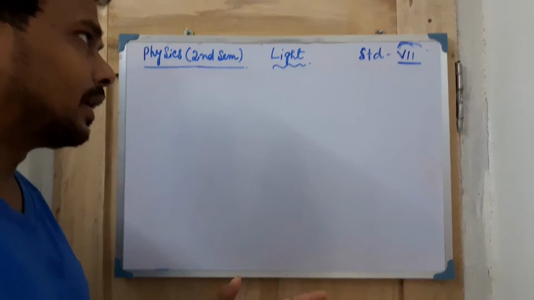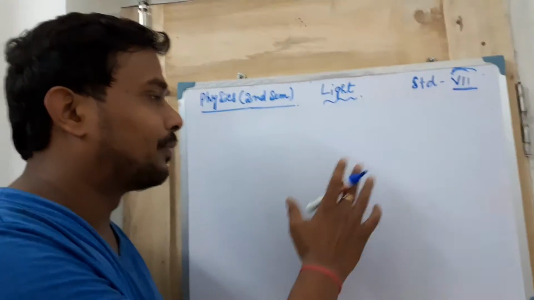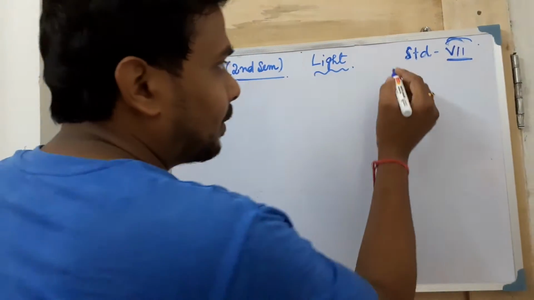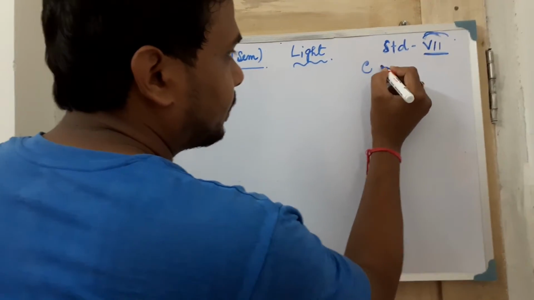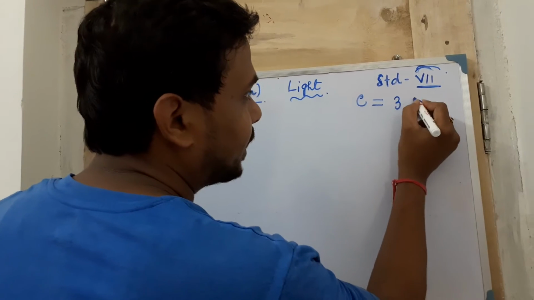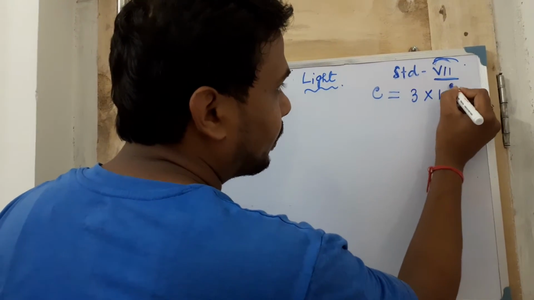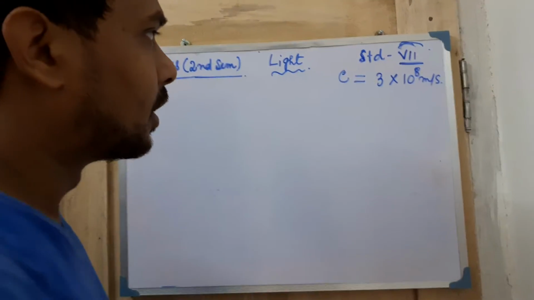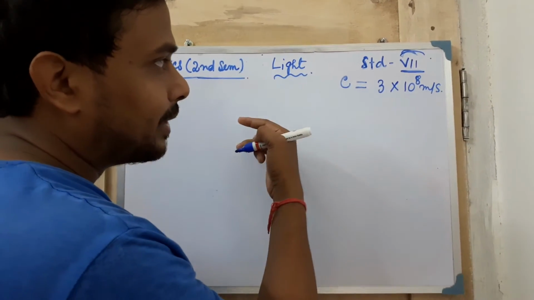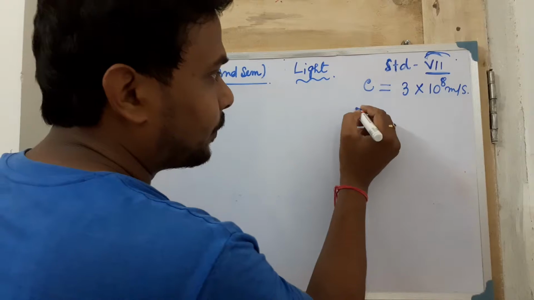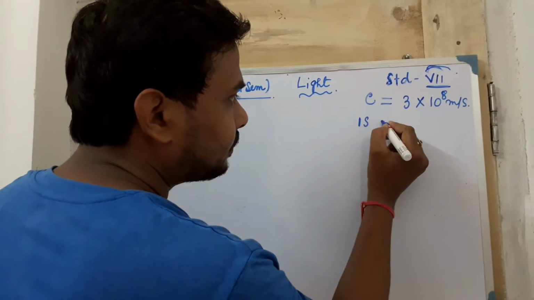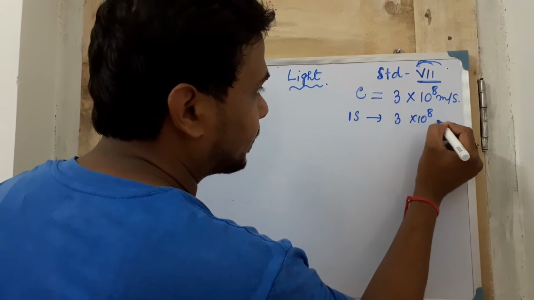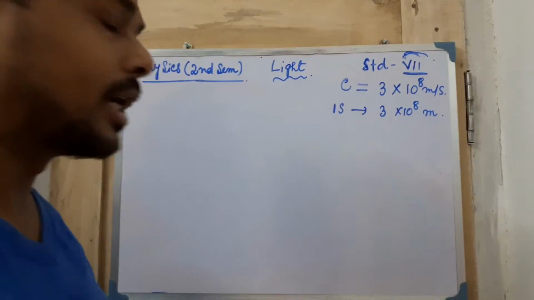In a solar cell, you all know what type of phenomenon happens with the help of light energy. The speed of light, which is coming from the sun, has a constant value of 3 into 10 to the power 8 meter per second, which I have already told in the first video. This value means that in 1 second light can cover 3 into 10 to the power 8 meter, which is a huge amount.